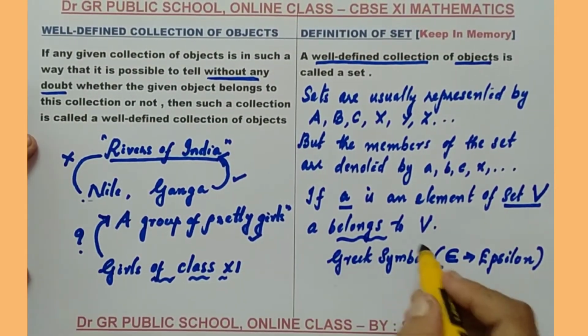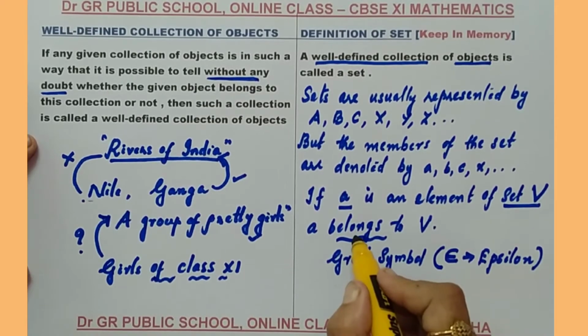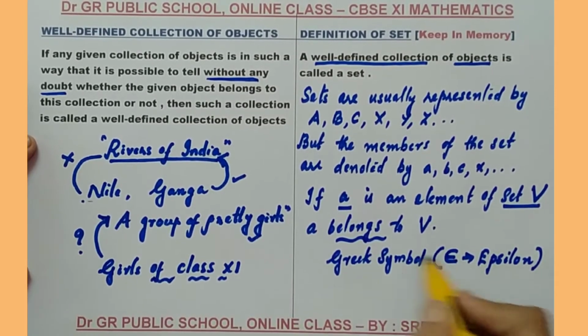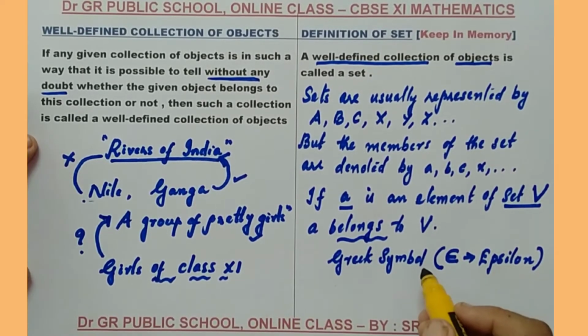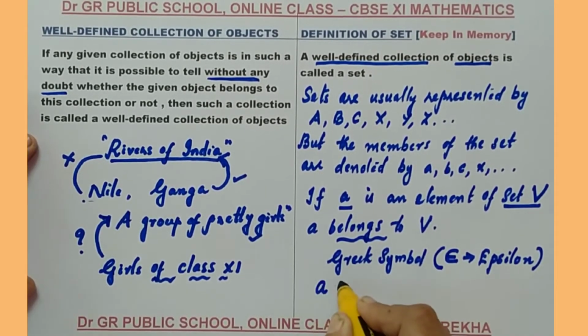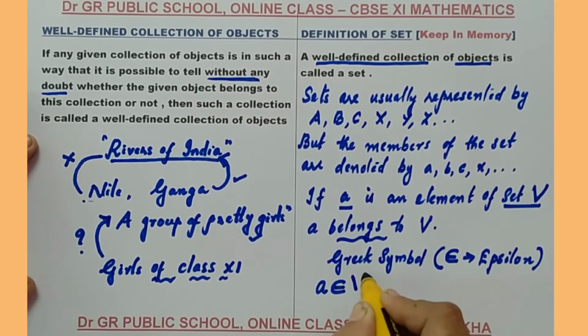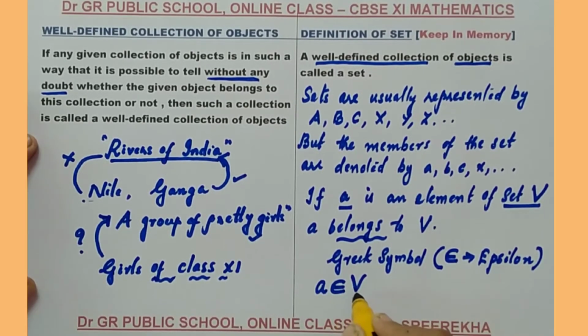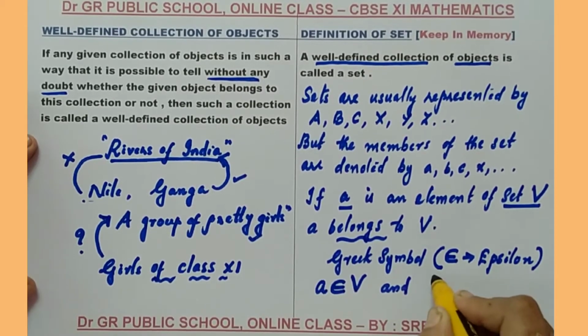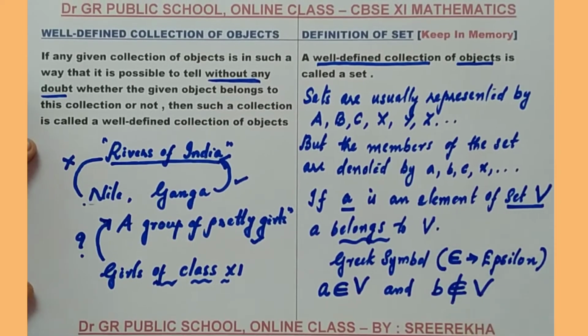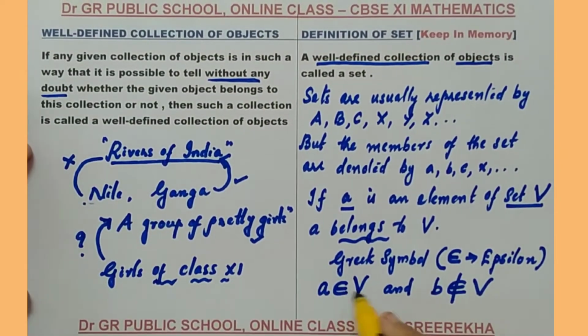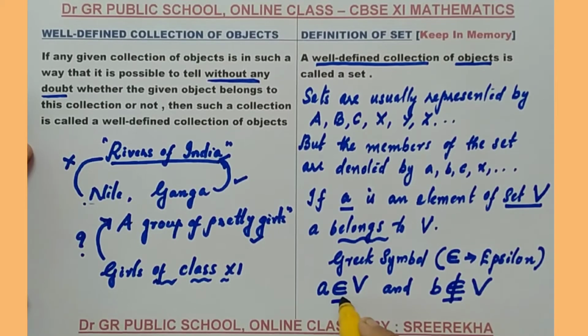So, A belongs to V. You can put the symbol epsilon for the words "belongs to." Now, in notation, you can write A belongs to V, or you can say that A is an element of V. And the same way, you can say that B is not an element of V if it is not an element.